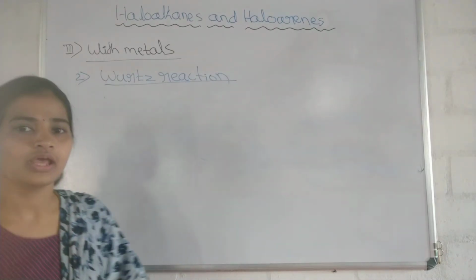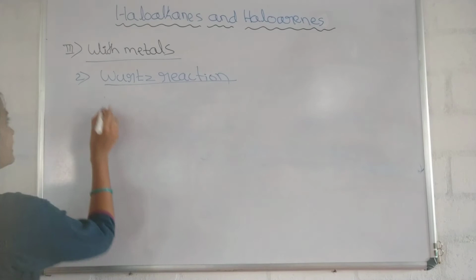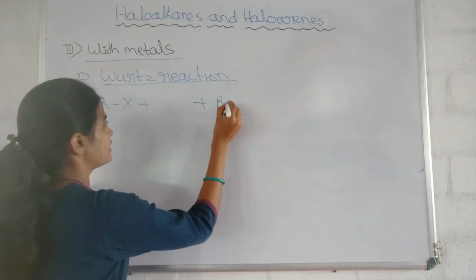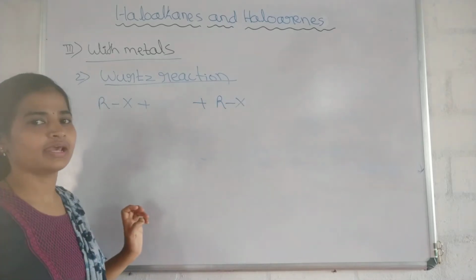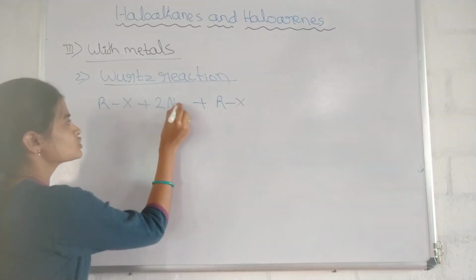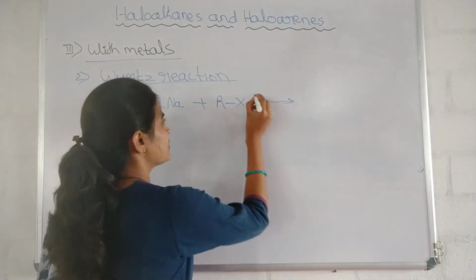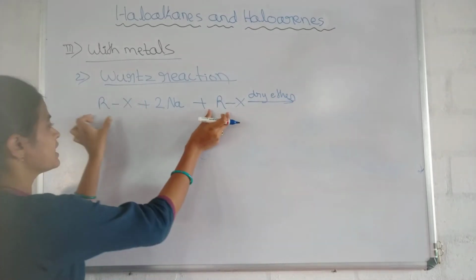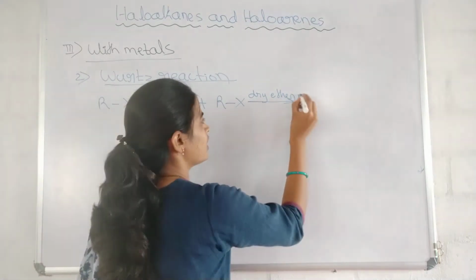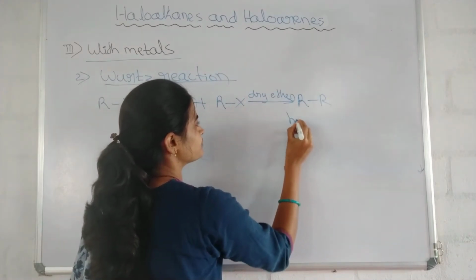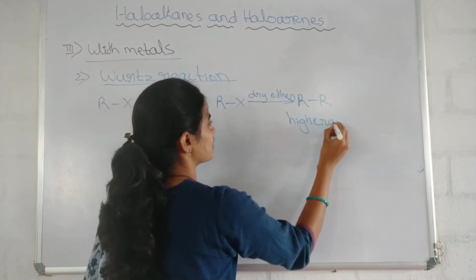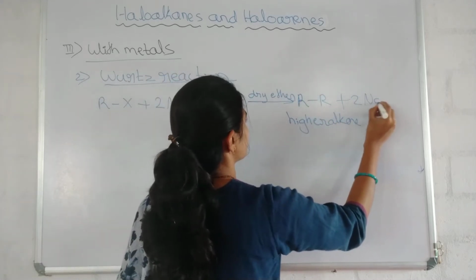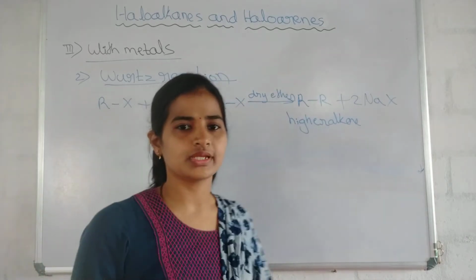I'm not writing the explanation. When two molecules of alkyl halide, RX plus RX, react with what metal? Sodium metal. In presence of dry ether, what is formed? These alkyl groups join together to form higher alkane. Higher alkanes are formed. This is called Wood's reaction.